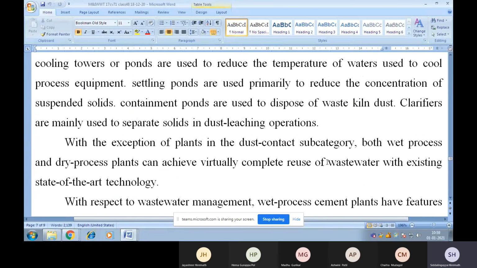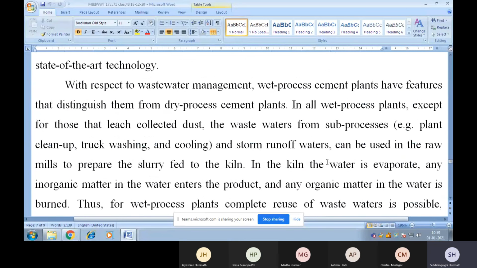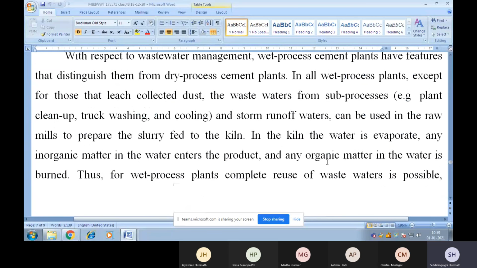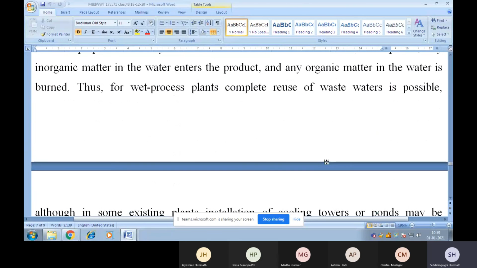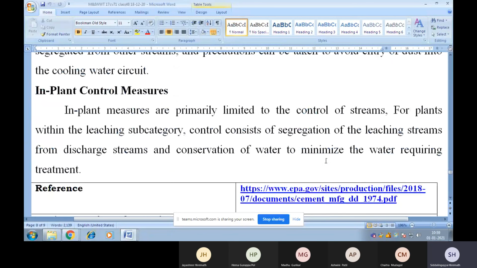With the exception of plants in the dust contact subcategory, both wet process and dry process plants can achieve virtually complete reuse of wastewater with existing state of the art technology. So this is again something I have written about the treatment of wastewater. And if you come to the in-plant control measures,